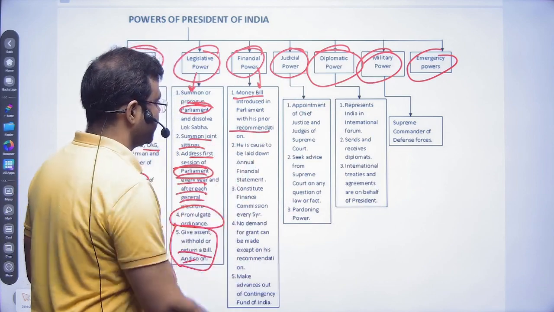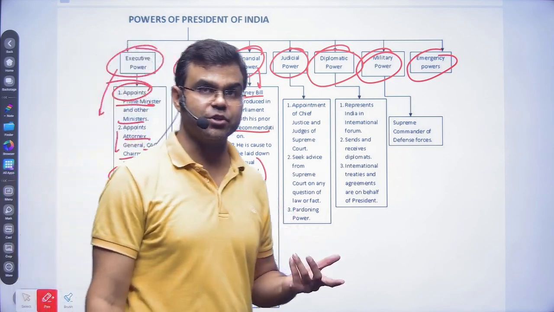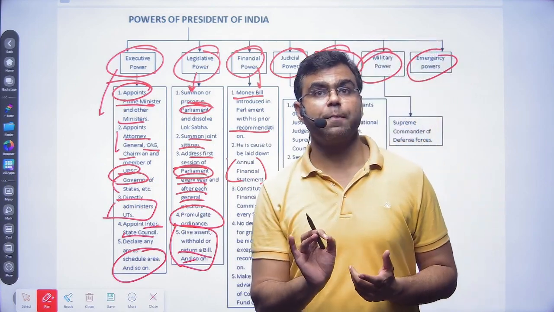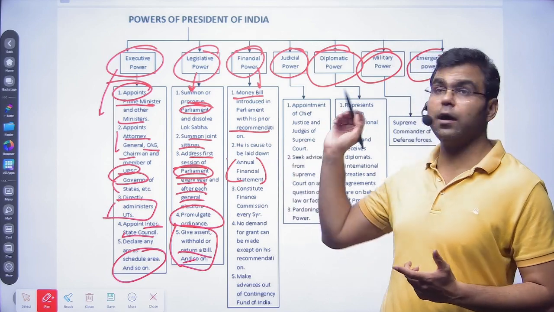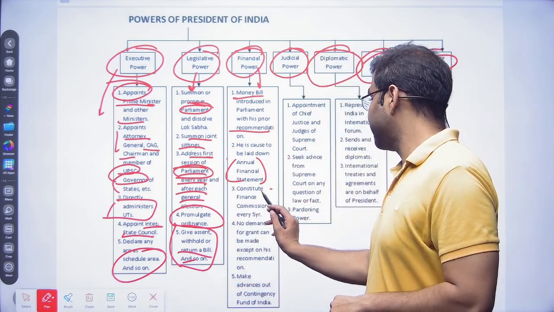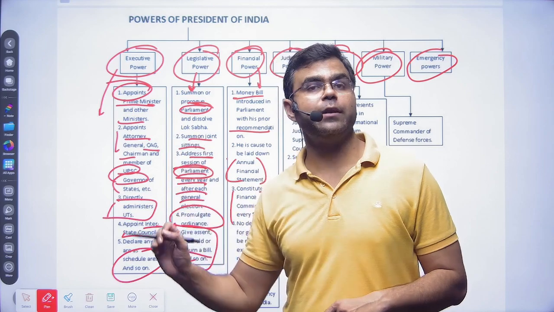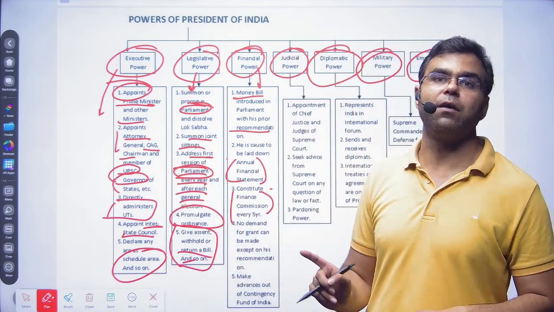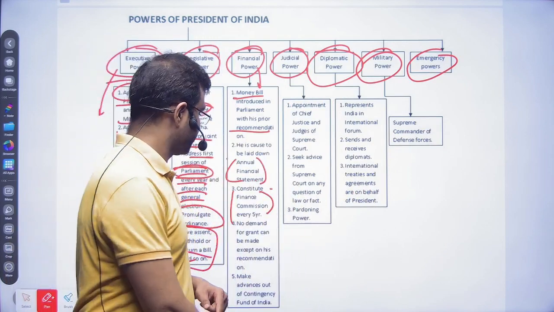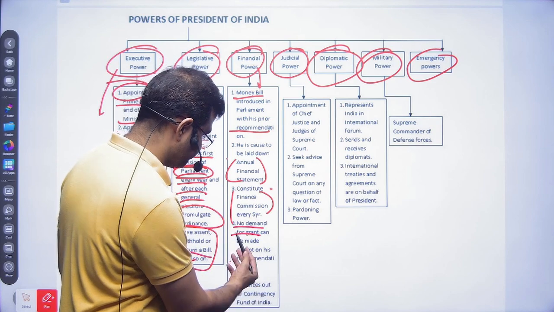The president also lays down the annual financial statement. Annual financial statement is basically the budget. So the budget is presented by the president in the House of Parliament. Then we have a finance commission every 5 years. The president has the power to appoint a finance commission every 5 years. Okay. No demand for a grant can be made except on the recommendation of the president.